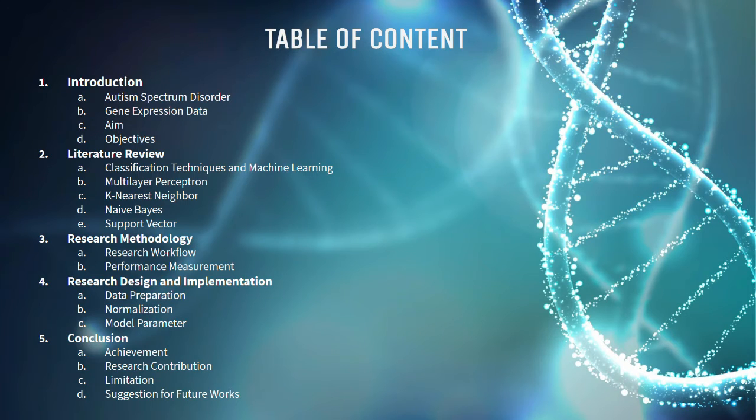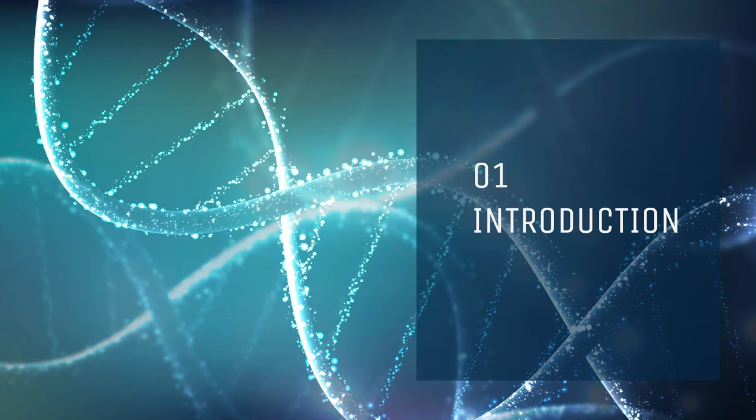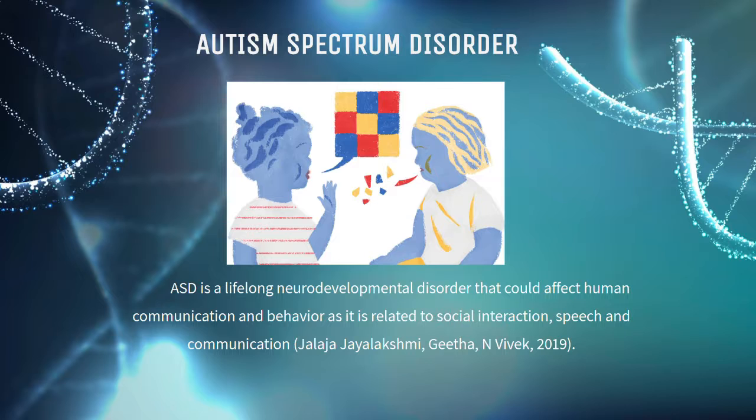So here is the outline for my presentation, where it is divided into 5 parts, which are introduction, literature review, research methodology, research design and implementation, and lastly the conclusion. For the first part, which is the introduction, I'll give a brief explanation about the domain in this study, which is ASD, gene expression data, and I will also state the aim and objectives.